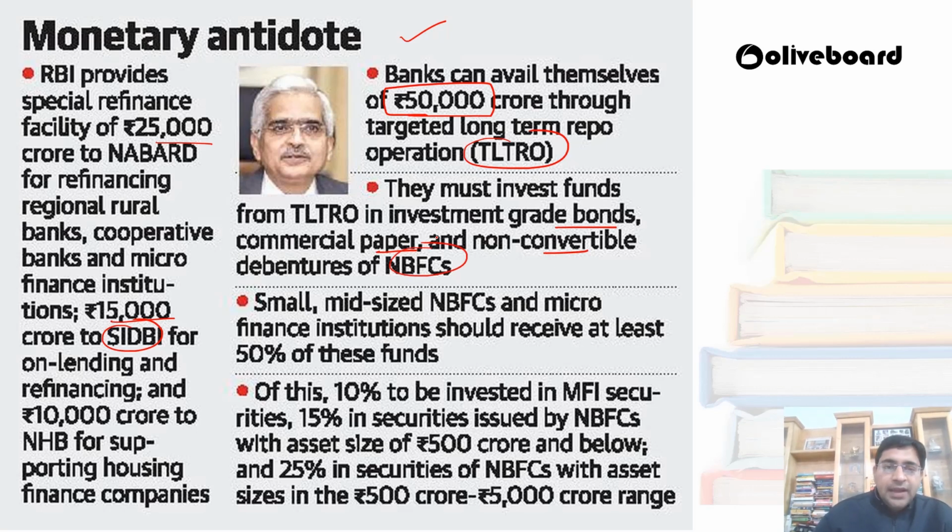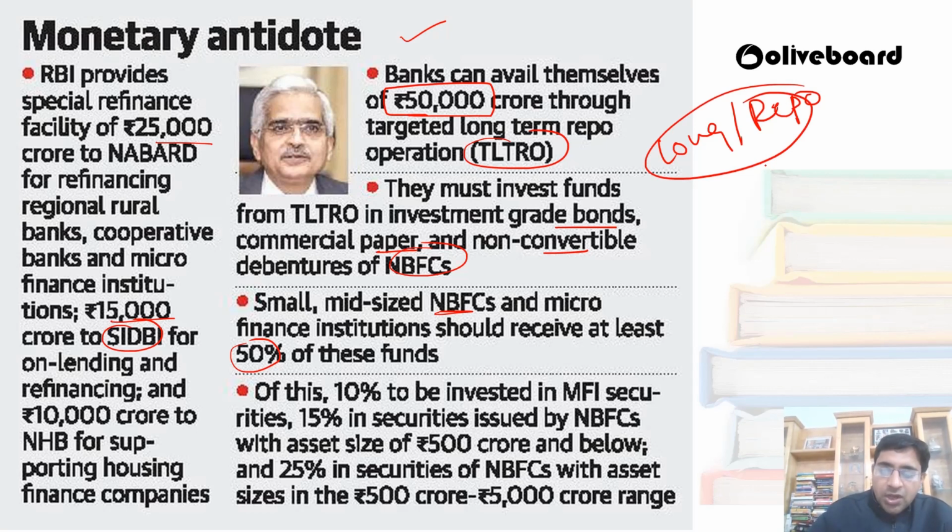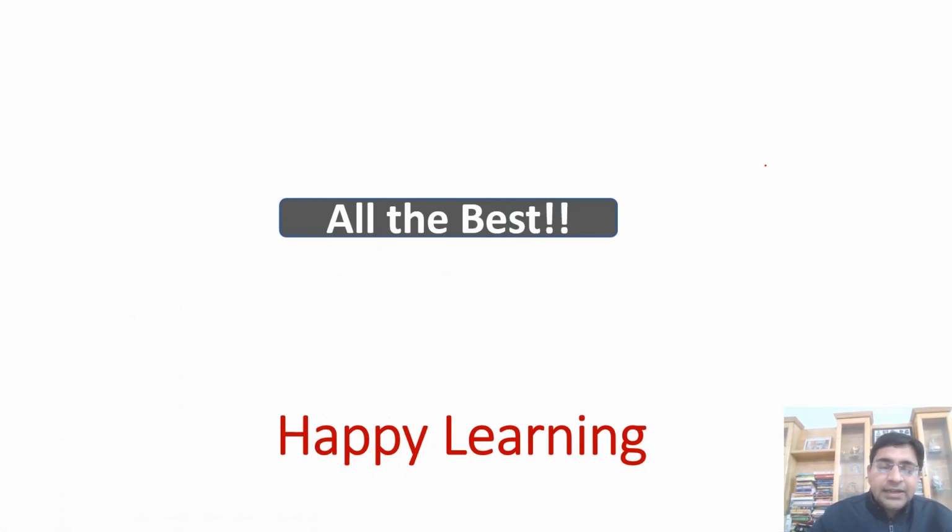Okay, and then again, mid-size NBFCs, microfinance institutions, at least 50% you have to give over there. So here RBI has said you will get the money for the long term at the repo rate, but it is going to be targeted where you are going to invest this. Okay, so this is all about the TLTROs scheme, targeted long-term repo operation.